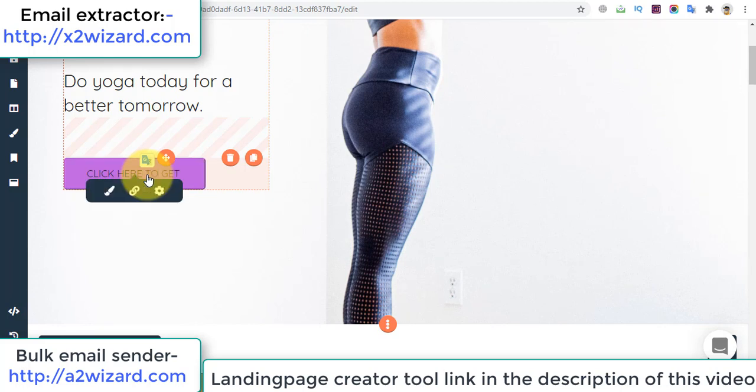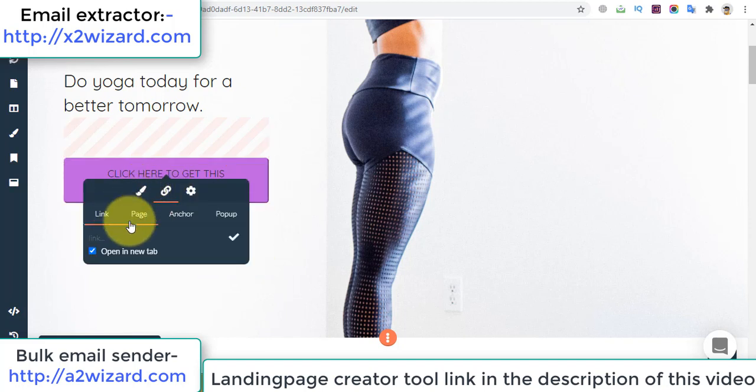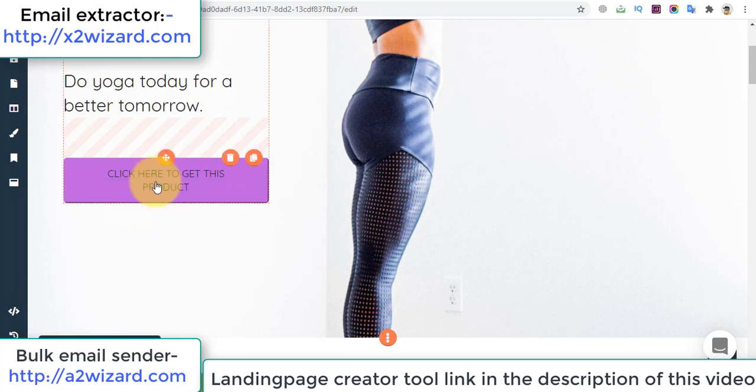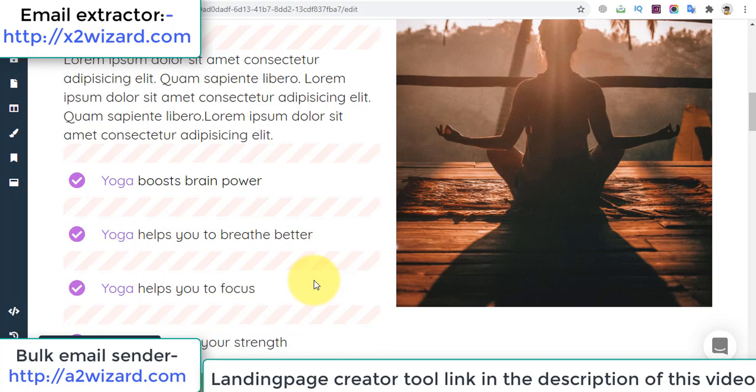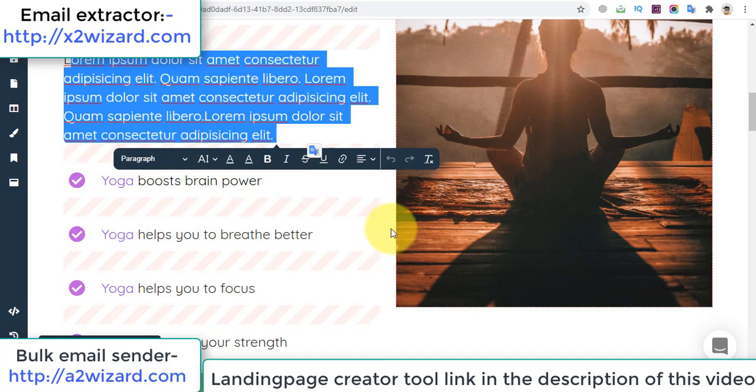Okay, just go and edit whatever you want, and make sure you insert your ClickBank affiliate link, which we just copied. Okay, because that is the link. Remember I told you the money making link. You have to paste it out here, because for every sale, whoever comes to your landing page and clicks this button and buys the product, you will make a commission. So that's really important. And you have to of course change this content.